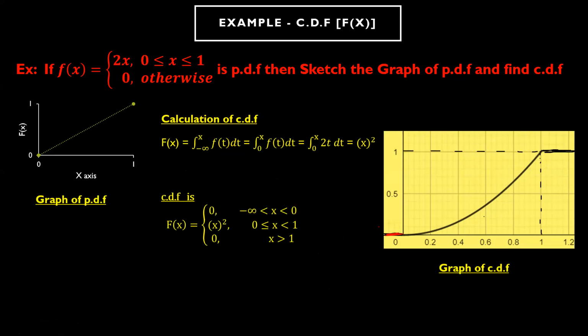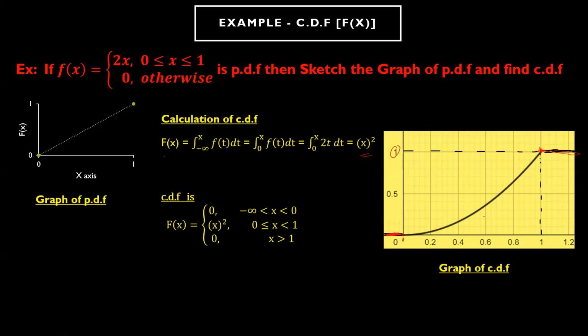Between 0 and 1 you have x square, so it's a kind of parabola in this case. Between 0 and exactly 1, it will be a parabola type of function, and then from 1 onwards this function converges to 1. So this is the CDF.